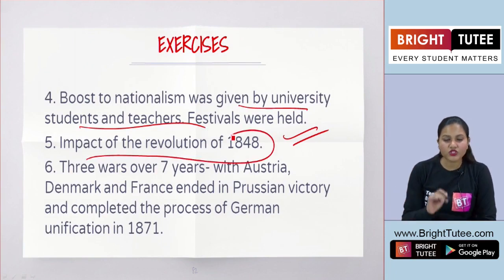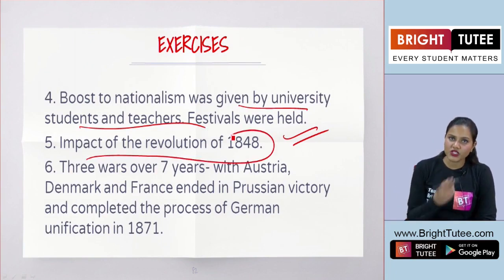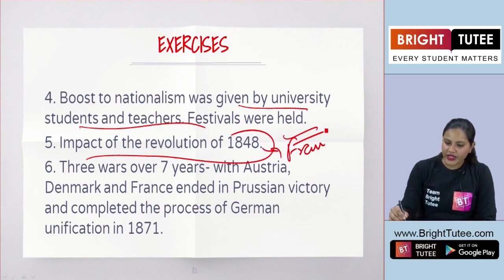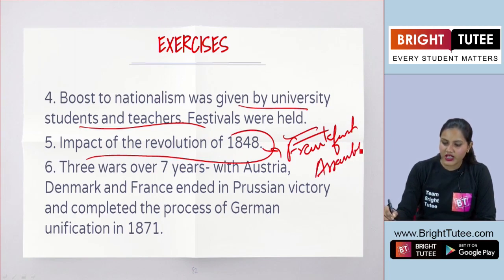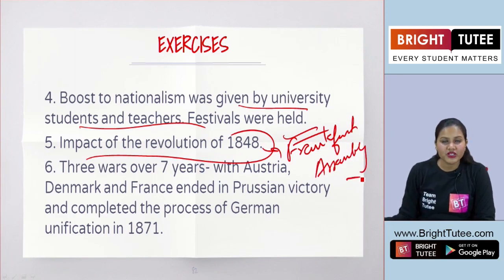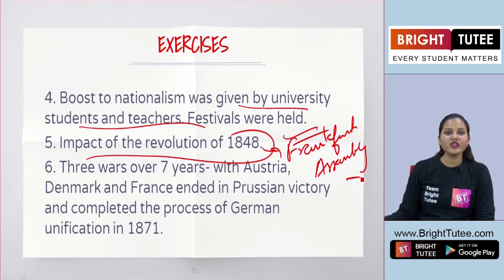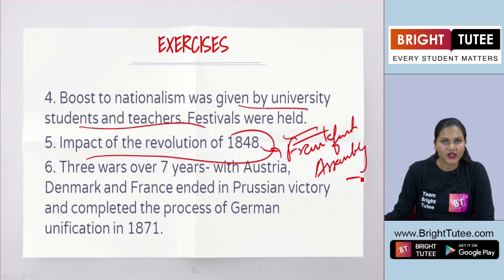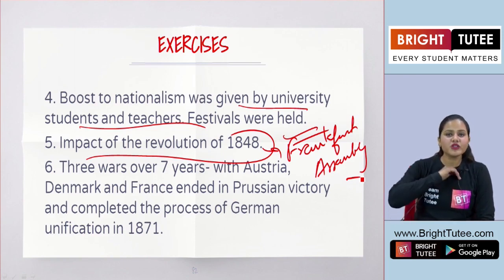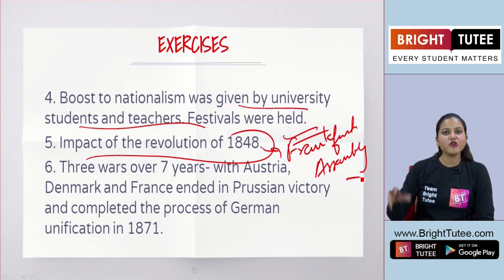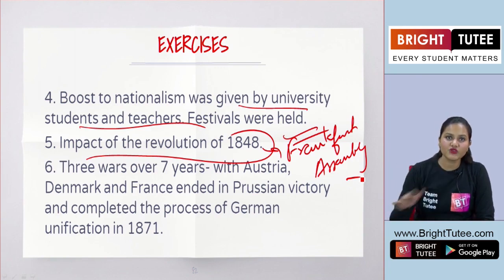Impact of the revolution of 1848, about which we have already talked, as in how in the Frankfurt Assembly the middle class marched and demanded a constitution, and also they wanted the king to be subject to parliament, right? The head as well as the subject of parliament, to which Wilhelm IV totally denied, and therefore the whole assembly was disrupted.